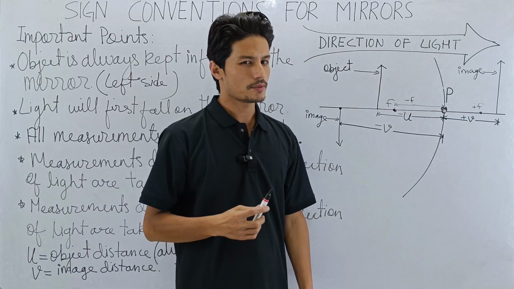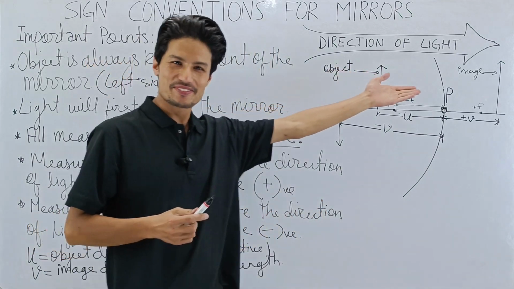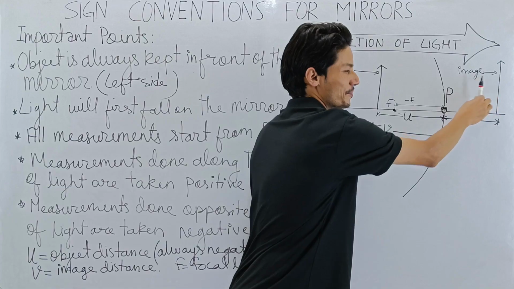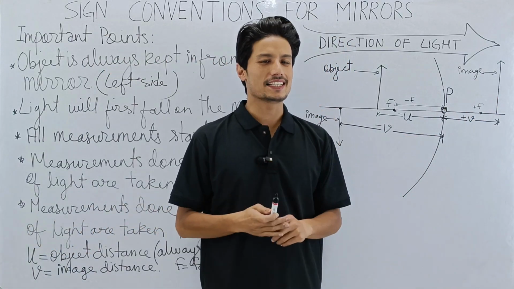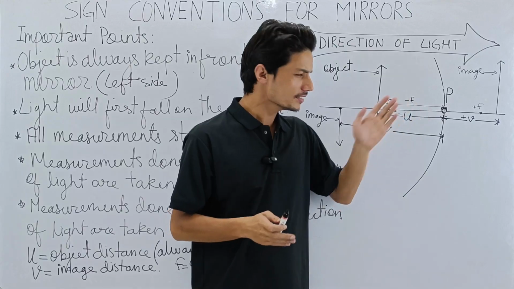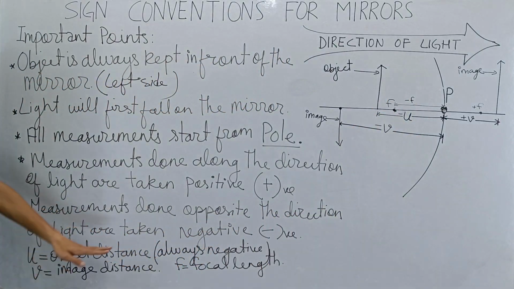Do you believe me or should I confirm it? All right, you believe me, isn't it? Positive. So you have to understand it. Do not memorize it. Understand it. It's so easy. So this is u, v, and f.